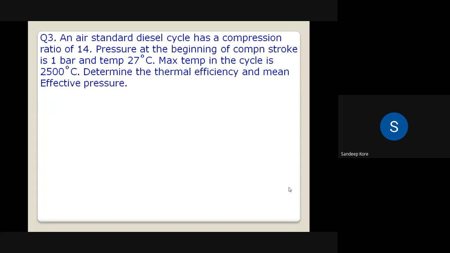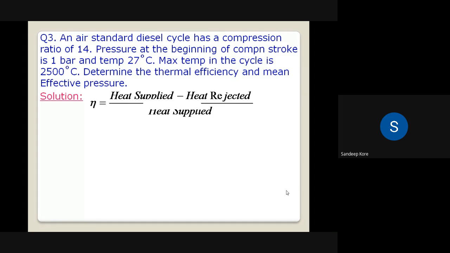At which state point is the temperature maximum? T3, because after the addition of heat, the temperature is maximum. So T3 is given, 2500 converted into Kelvin.